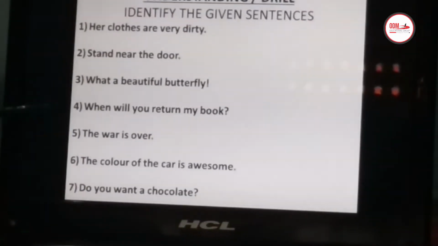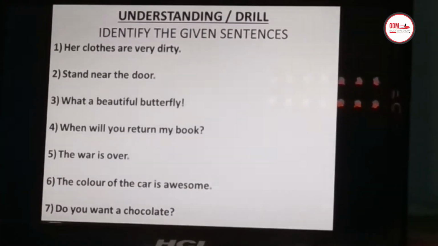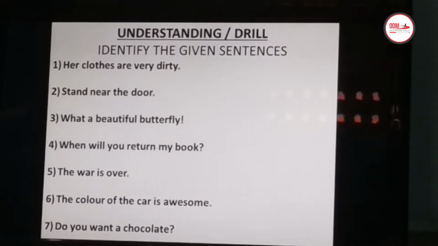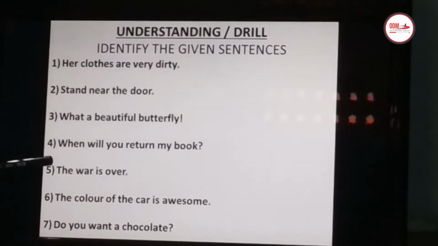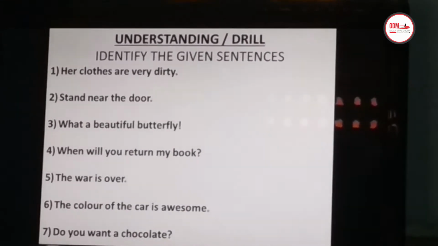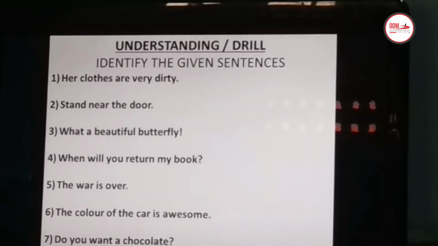Next one, when will you return your book? You see at the end we have a question mark. So, what is it? It is a question or interrogative sentence. Then we have the war is over. Simply declaring there is no war. It has come to peace. So this is a declarative sentence or statement.